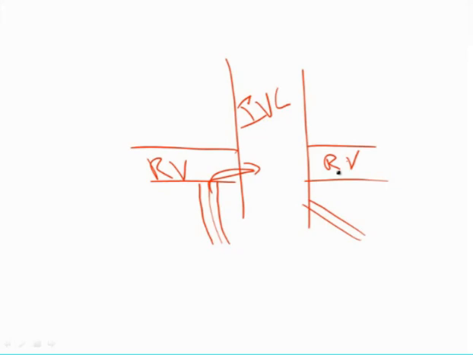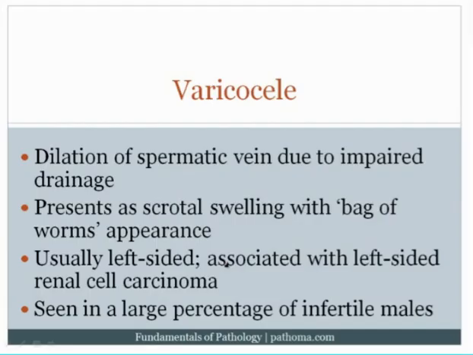Now at the same time, let's say that a patient has a renal cell carcinoma. You're well aware of the fact that renal cell carcinoma loves to invade the renal vein. It's one of the carcinomas that likes to go into the vein. And so when renal cell carcinoma goes into the renal vein, we're going to get blocking of the renal vein, which would block the drainage of the spermatic vein, and therefore give you a varicocele, in particular on the left side. So this is super high yield. It shows up on exams all the time, that varicoceles are usually left-sided, and they're associated with left-sided renal cell carcinoma.